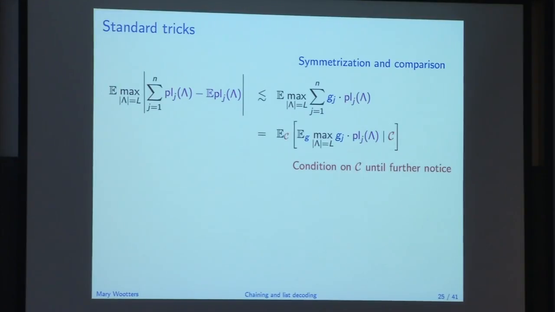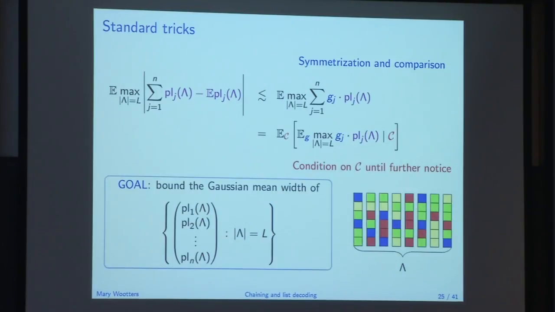Now let's condition on C until further notice. I have some code C, which was originally my source of randomness. It's a random linear code. But now let's say that's fixed, and we just care about the Gaussians. We'll bring the randomness of C back into the argument later. So C is now fixed, and all these little colored matrices that I'm drawing are fixed.